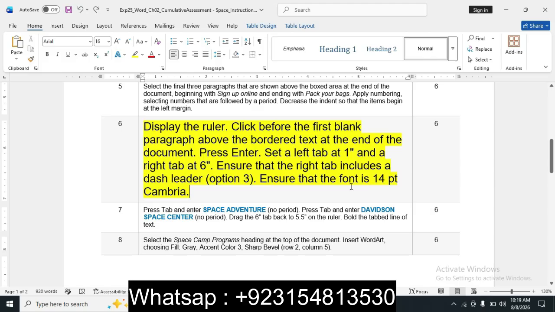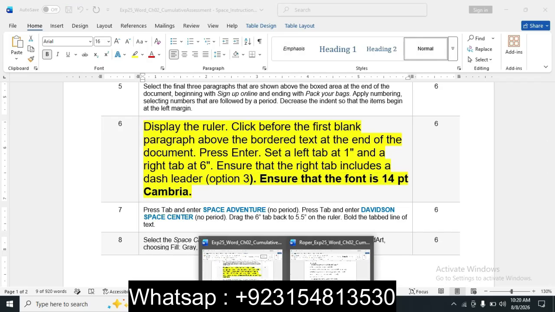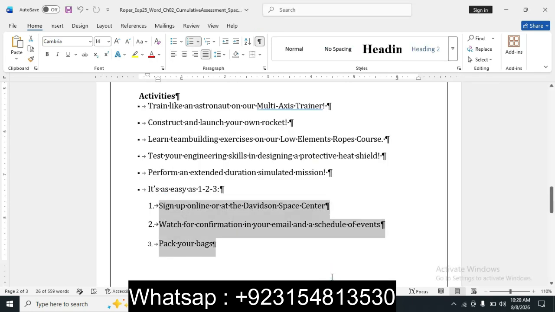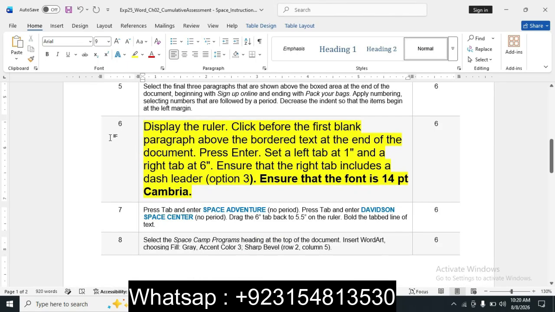Ensure that the font is 14 in Word. The font size and font type are on the Home tab of the Word file. So we move to the Word file and check this. It is Cambria, size 14. So step number 6 is also done.